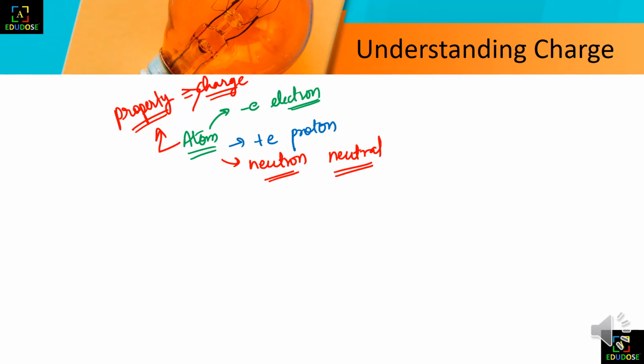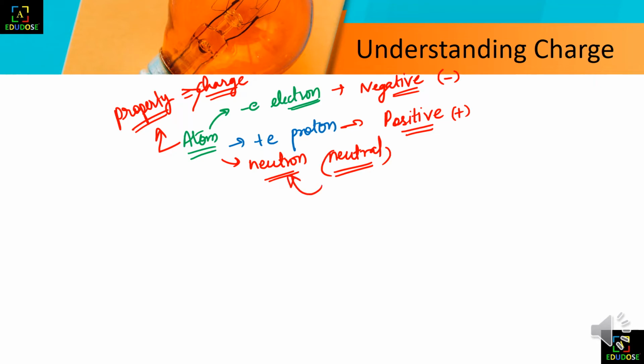Now we know that the electron is what? A negatively charged particle. And the proton is what? A positively charged particle. So these three have some sort of charges: negative, positive and neutral. The neutral one is the neutron.